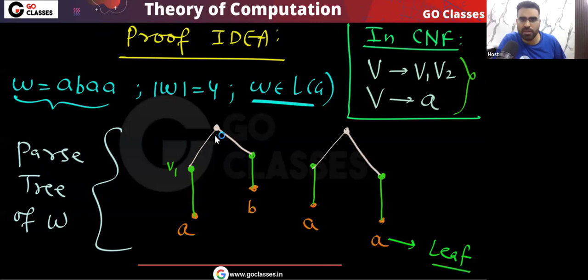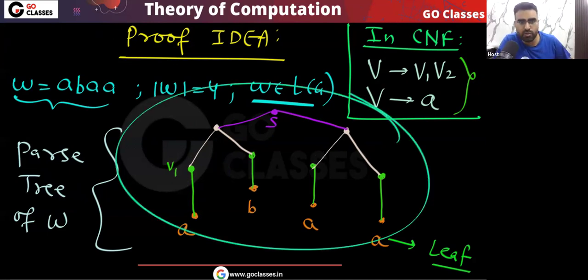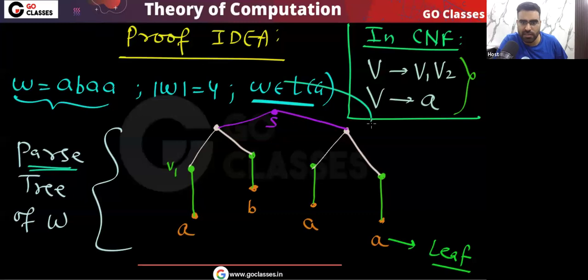Do you agree with me? And finally, these are the two variables, so there is a variable which is going to these variables. This will be your start variable, this will be your variable S. So this is the parse tree. Basically, think about any parse tree, it will look like this.